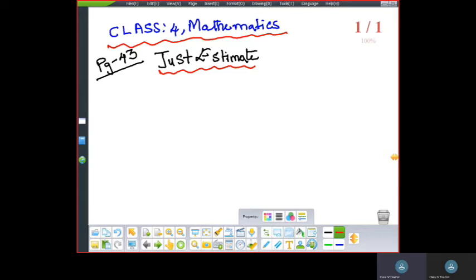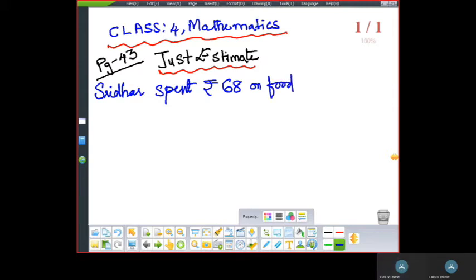First question: Sridhar spent rupees 68 on food and rupees 99 on toys at the jatara.